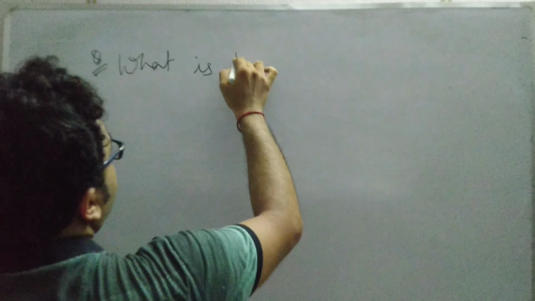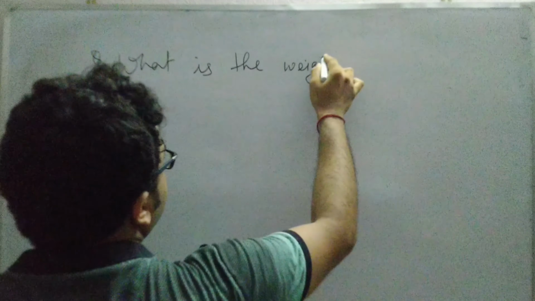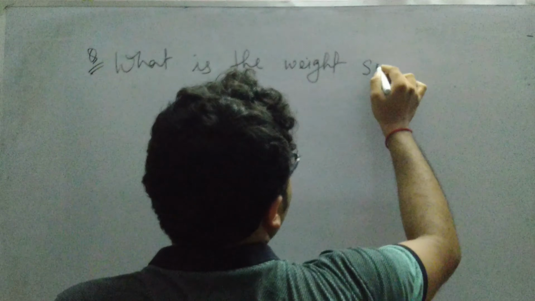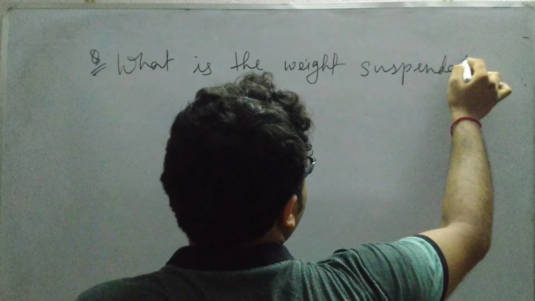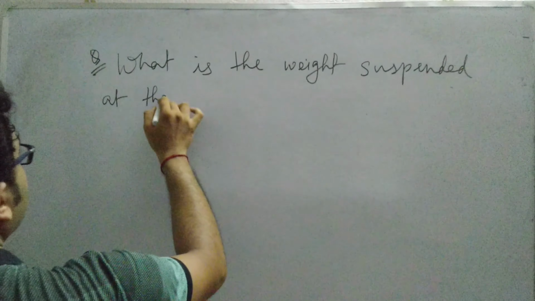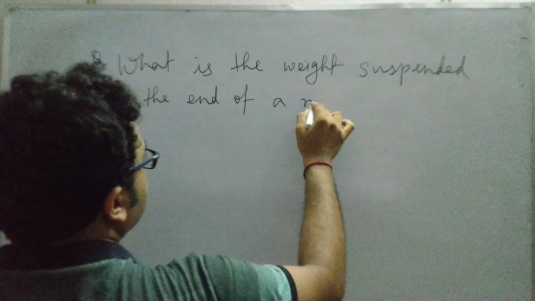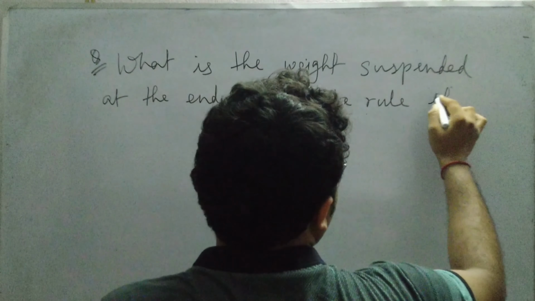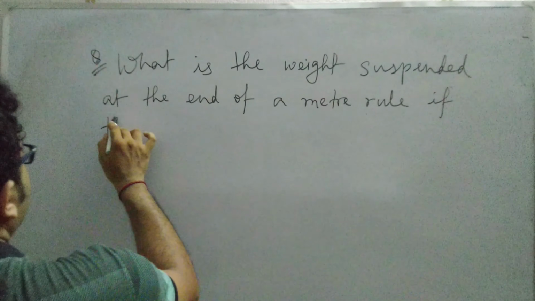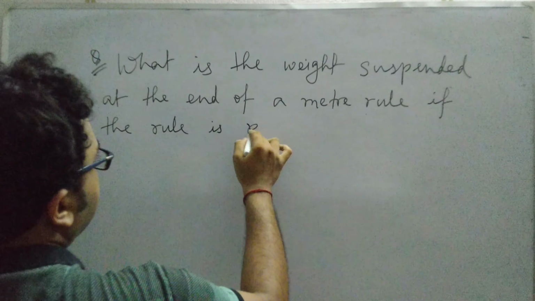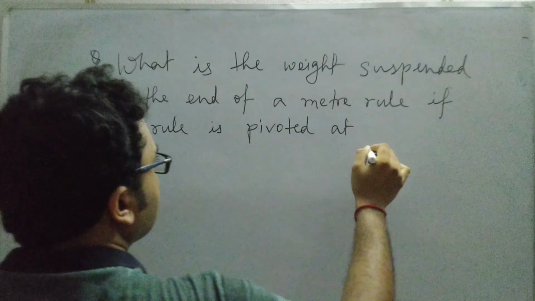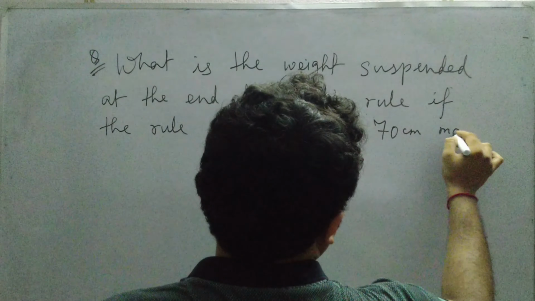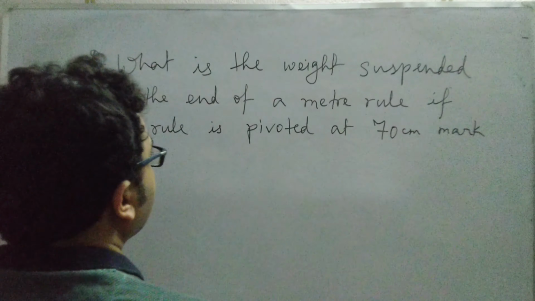So the next question turns out to be like this: What is the weight suspended at the end of a meter rule, if the rule is pivoted at the 70 centimeter mark,